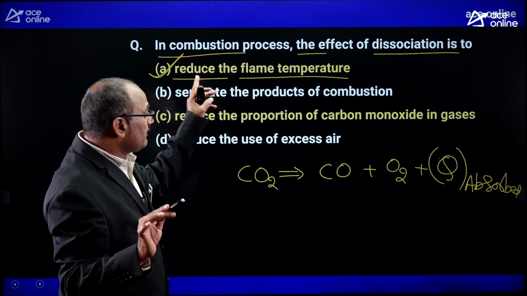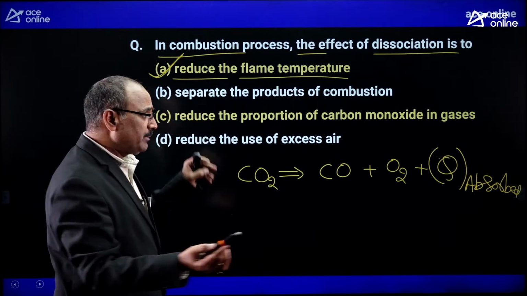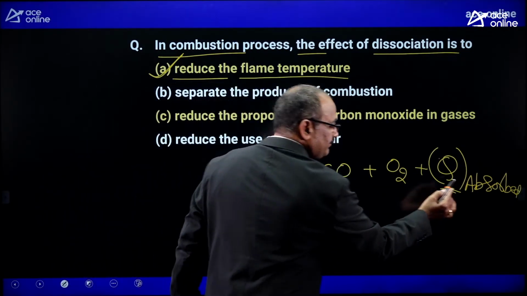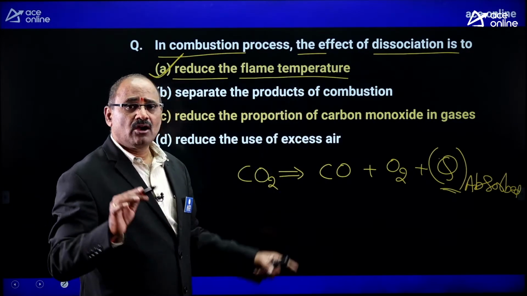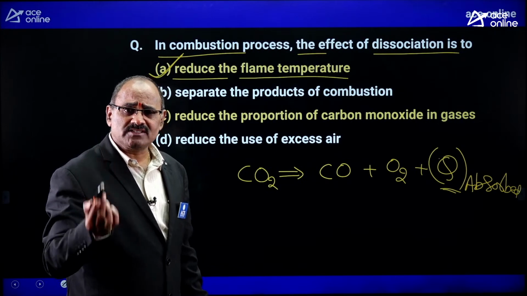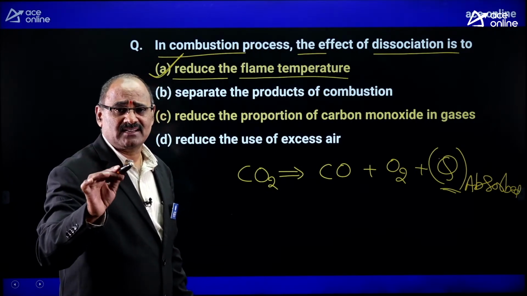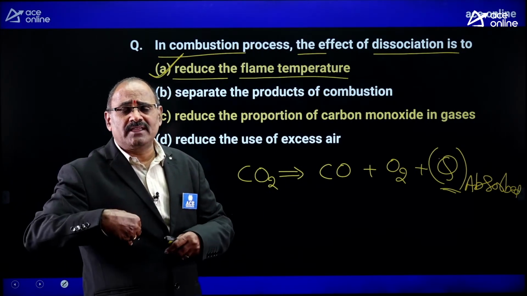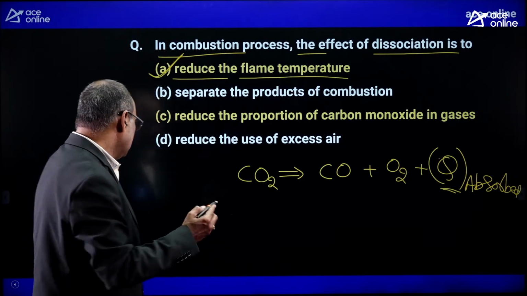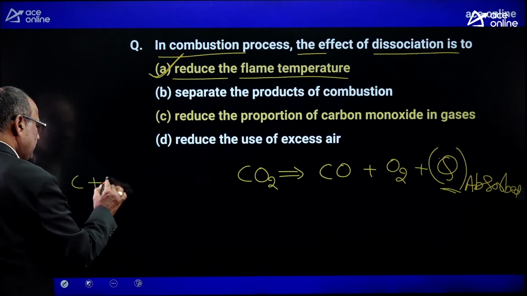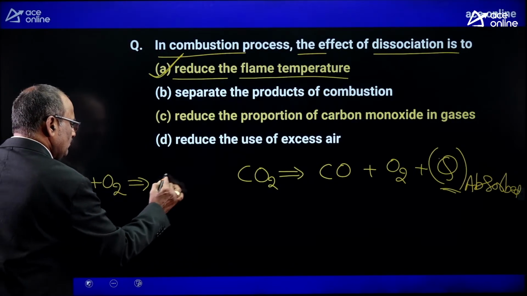Why is the flame temperature reduced? Because of the heat absorption. Why is the heat absorption happening? The dissociation or disintegration process comes under endothermic reaction. Endothermic reactions absorb heat, whereas exothermic reactions release heat. It is like this. C plus O2 gives rise to CO2.